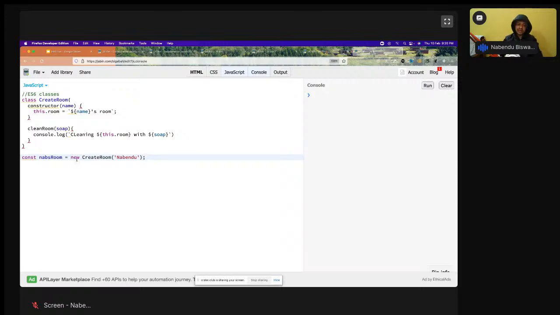So now what is this object? This is also known as an object, but it is different from the object which I've seen earlier. This is a class object. What is a class object and what is a class actually? Class is a blueprint and objects are the real thing.